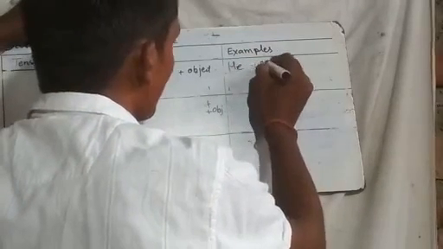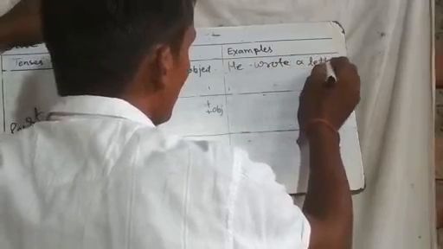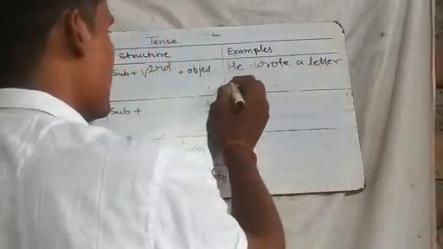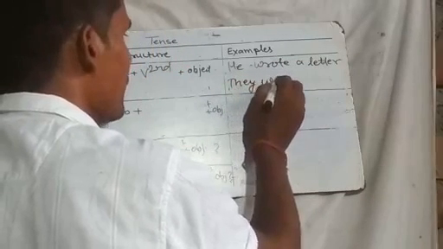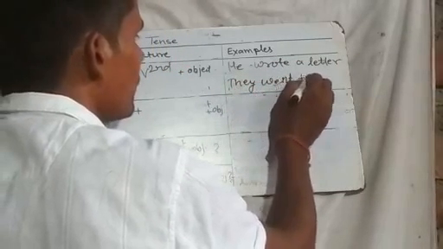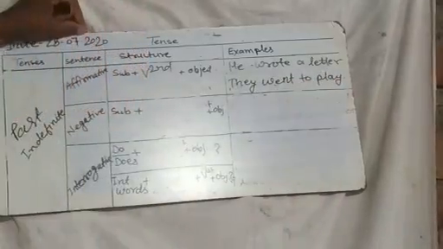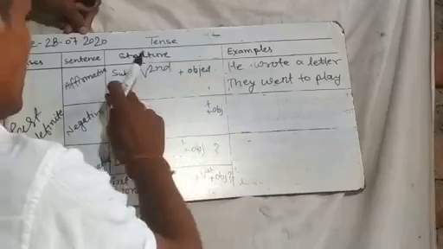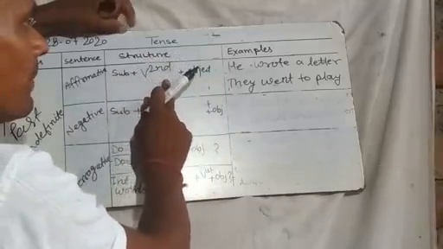He wrote a letter, or they went to play. Now see here: subject, second form of the main verb, and object.